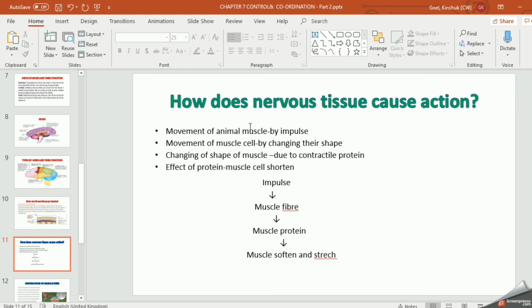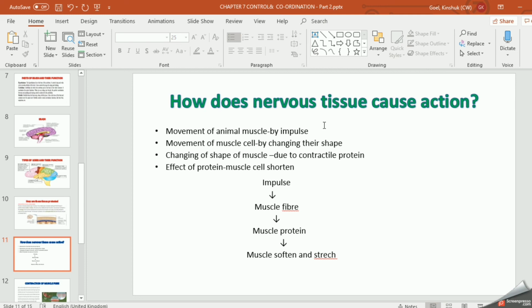So I have written the main points. First is impulse, so movement of animal muscles. How will you move? By getting an impulse, that is a message. If you get a message that your hand touched a hot vessel, then you bend your hand, right, your muscles contract. So whenever you are getting an impulse through a neuron, now you should know the action of the neuron.